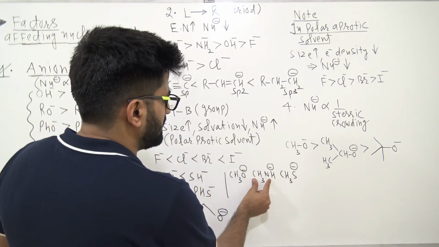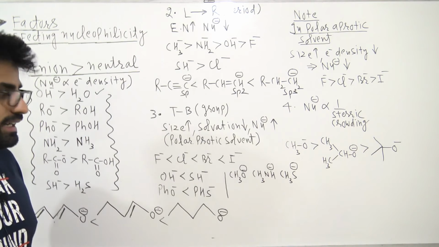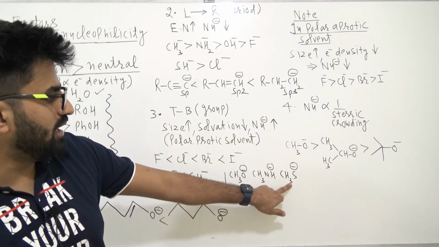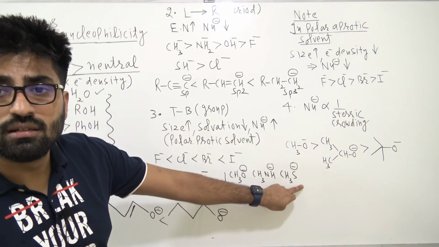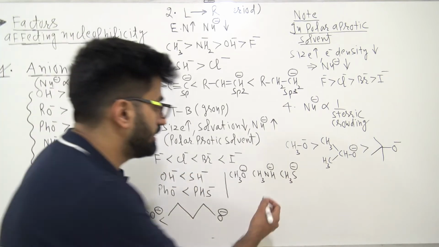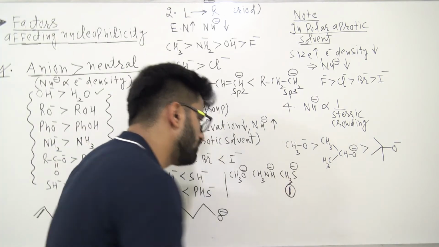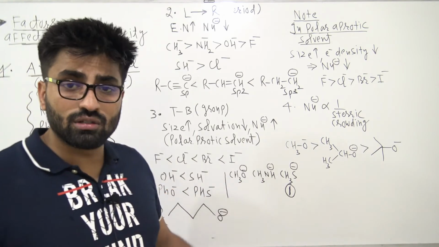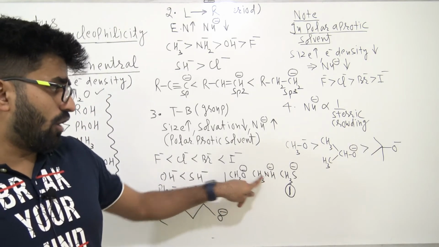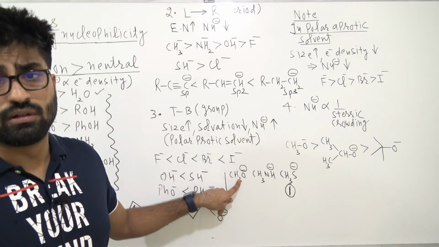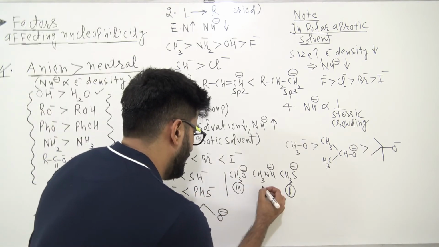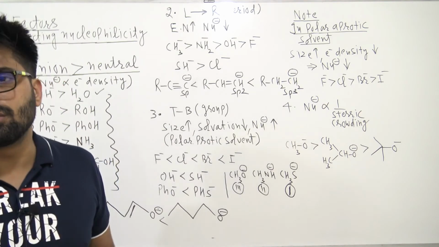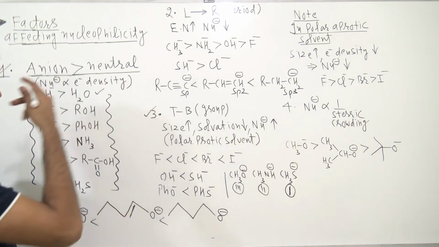Let's compare this question also: CH3O minus, CH3NH minus, and CH3S minus. See, here this one has maximum size, so its solvation will be least, so it is the best nucleophile. Now these other two belong to the same period, oxygen and nitrogen. Oxygen is more electronegative, so it will be least nucleophilic, and then second number will be nitrogen. Understood? So the third point is also clear.